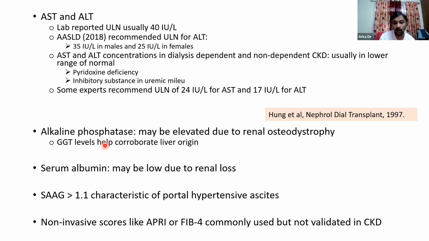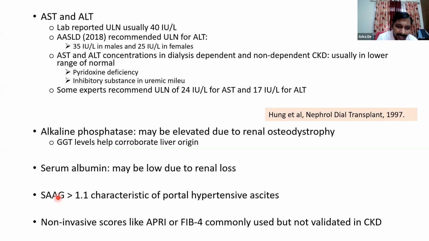Serum albumin, which we often take as a marker and indeed a prognosticator in cirrhosis, may be low simply because of renal loss. Many of these patients, particularly end-stage renal disease patients, may have ascites. And in that sense, there may be confusion as to whether the ascites is due to cirrhosis-related portal hypertension or is a nephrogenic ascites. If it's a nephrogenic ascites, the serum ascites albumin gradient, or SAAG, will be less than 1.1, whereas for portal hypertensive ascites, it will be more than or equal to 1.1.